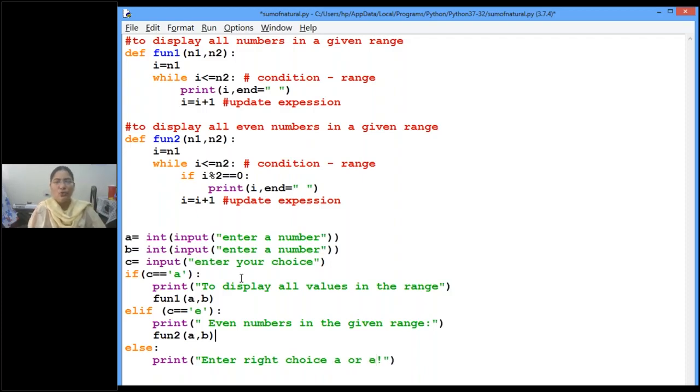Because we have done only two functions, isn't it, children? So in the enter your choice prompt, we can also give: A for all numbers in the range, and E for even numbers in the range.